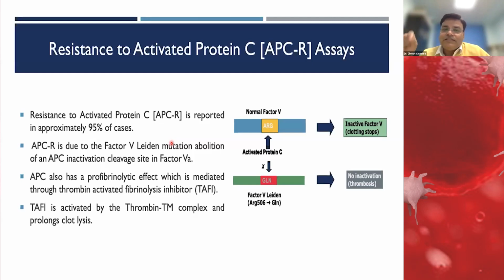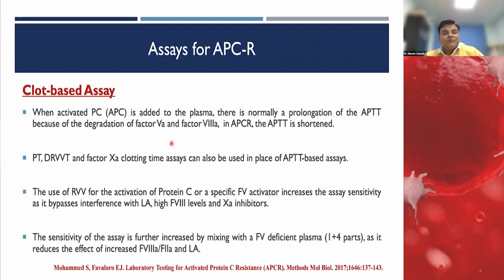But if this factor 5 related mutation is there, they are not able to inactivate factor 5, so the APTT or other clotting time is shortened. So this is basically the principle for this APCR test. As I told, it could be an APTT based, PT based, or DRVVT or factor 10 based test.